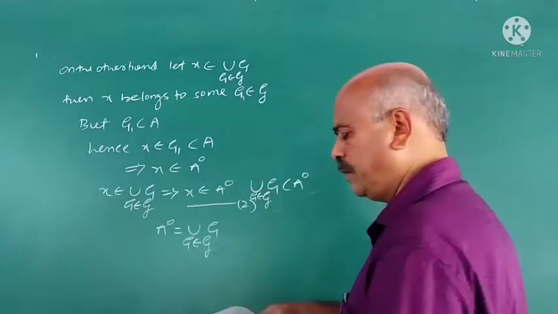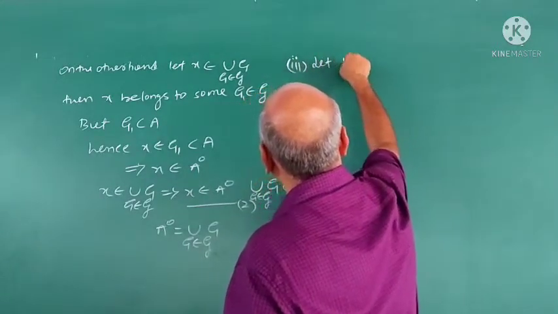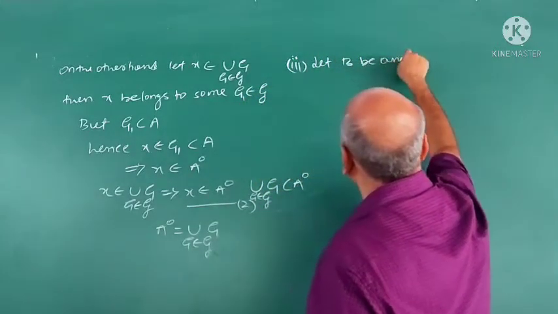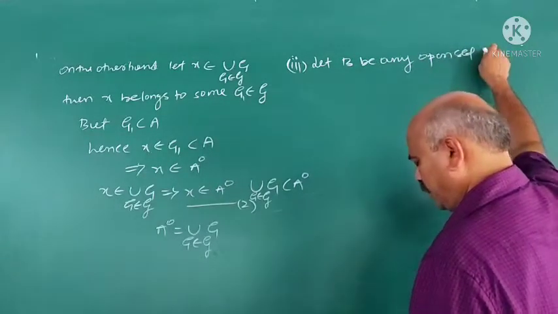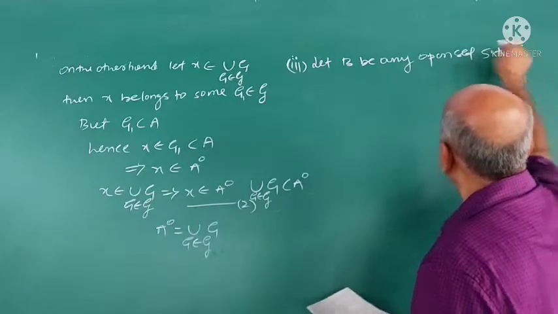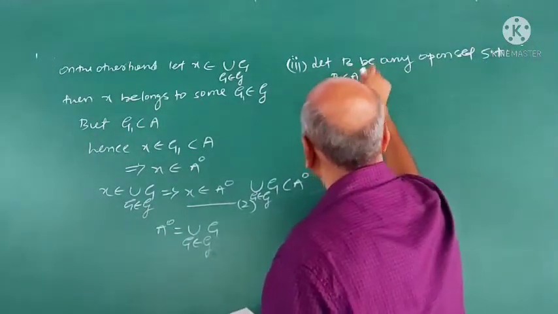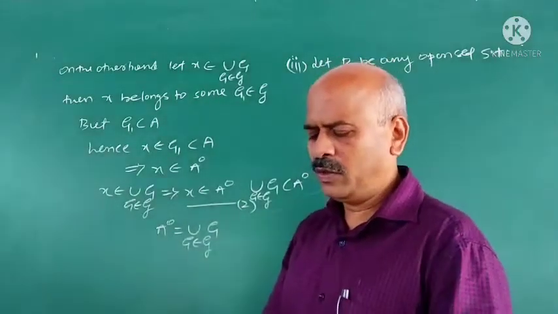To prove this, third one, let B be any open set such that B is contained in A. Then what you have to prove?